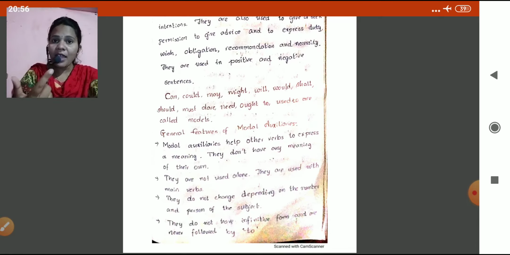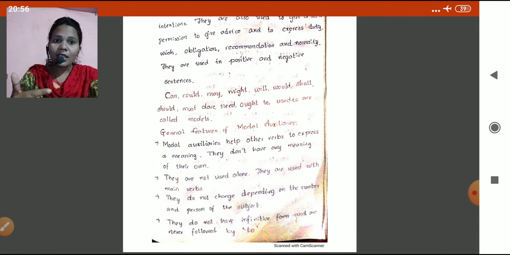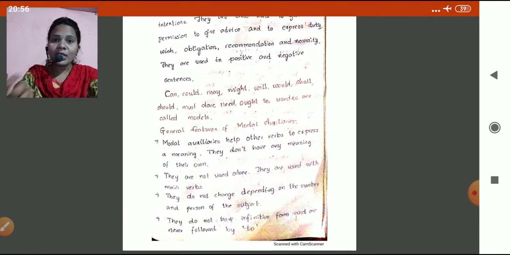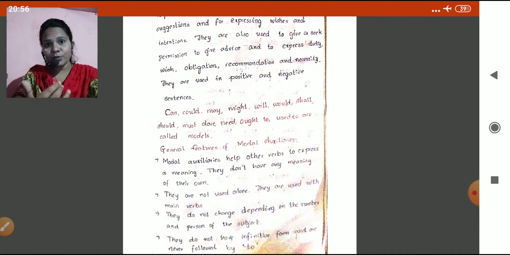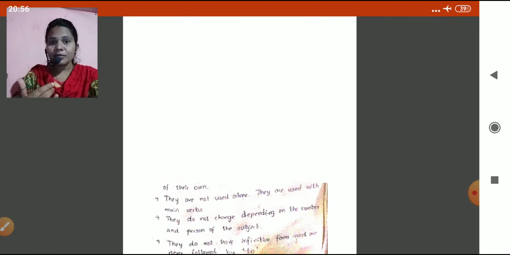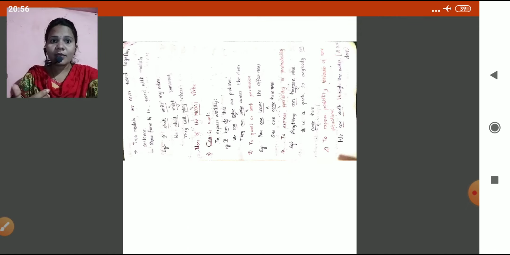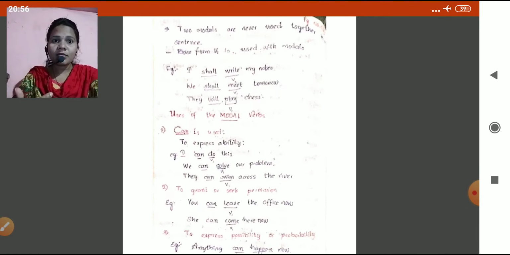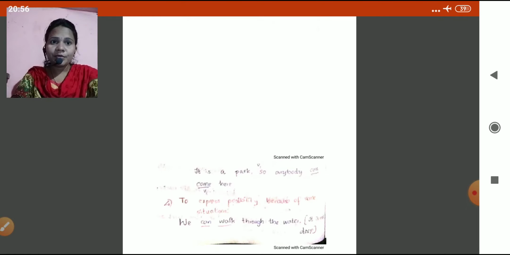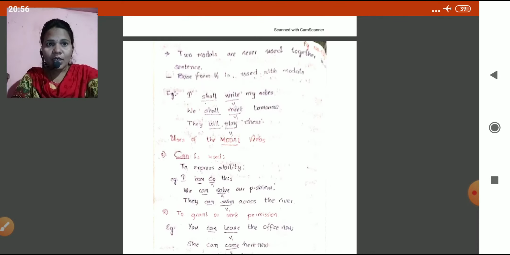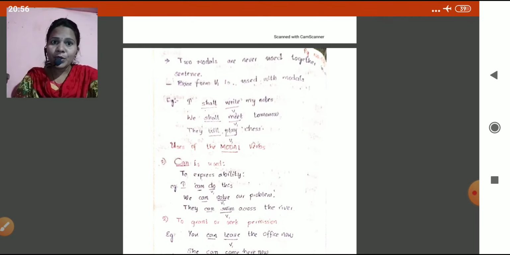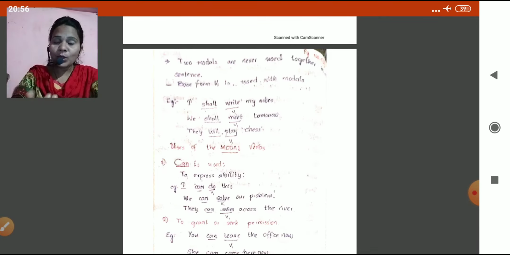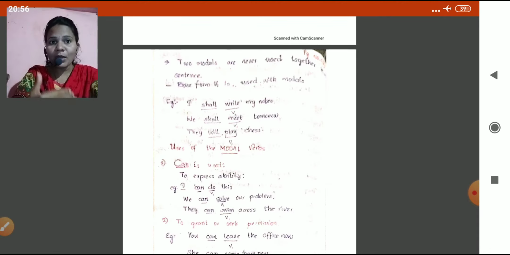They cannot have infinitive form and are never followed by "to". So two modals are never used together. Two modals we already discussed in the lesson. Base form, so always V1 only we use with the modal auxiliaries.